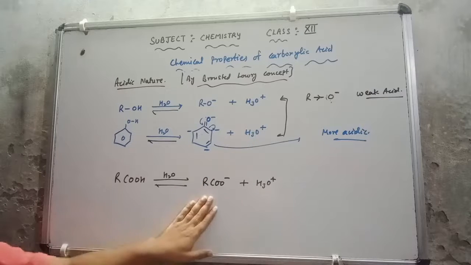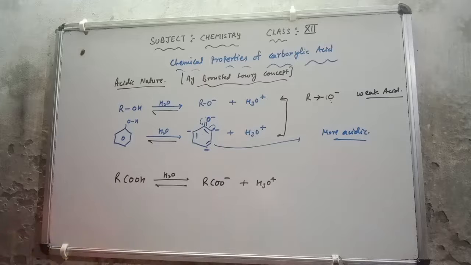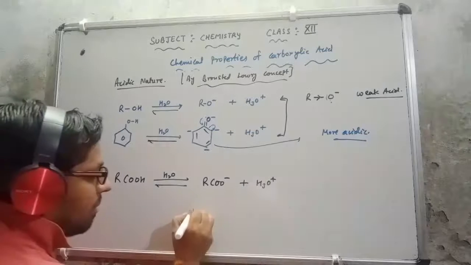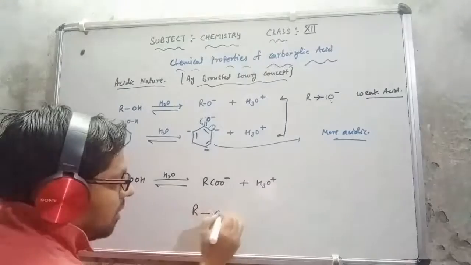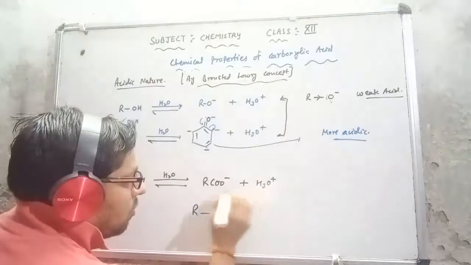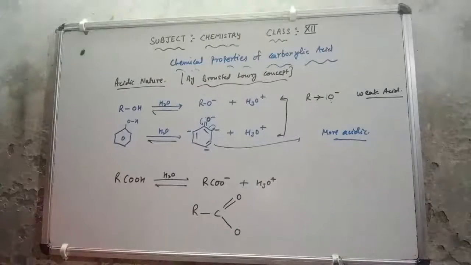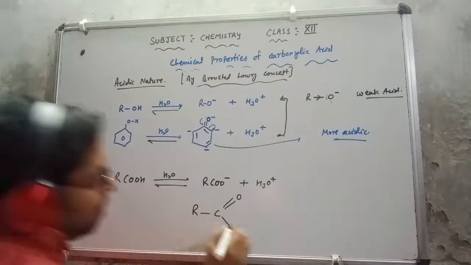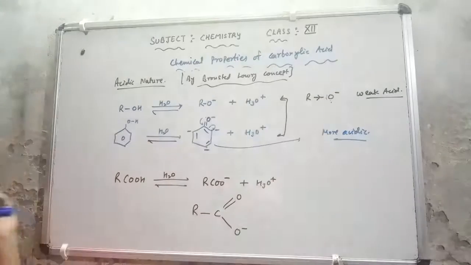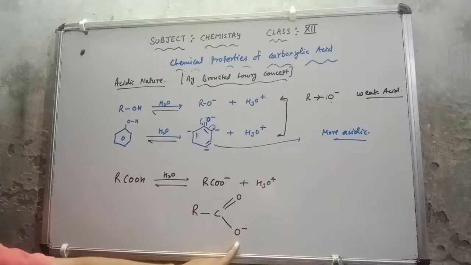Now we can make its resonating structure, the carboxylate ion. It will come this way: R single bond C, double bond O, single bond O. One negative charge is available there, on oxygen.